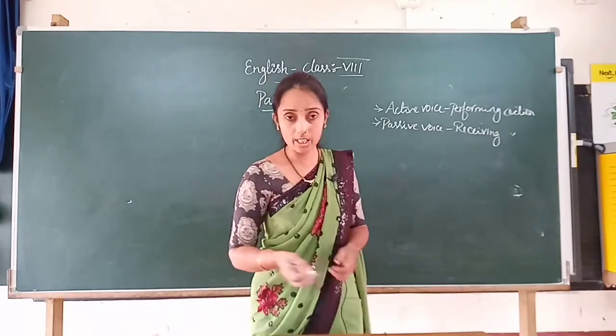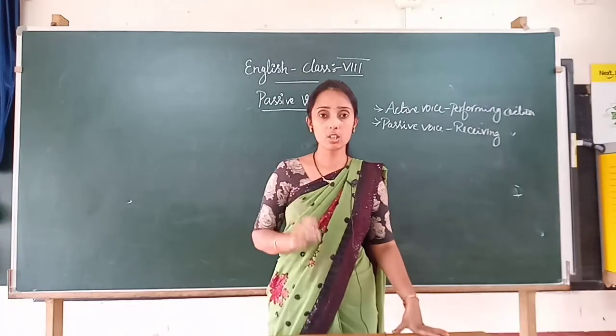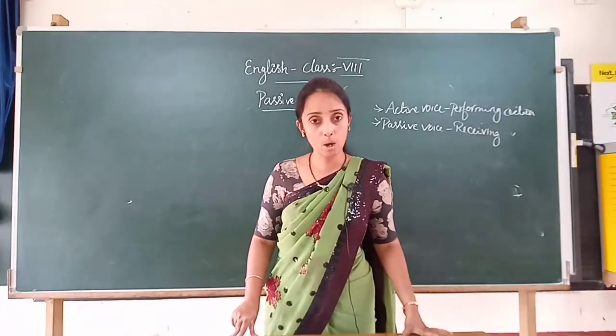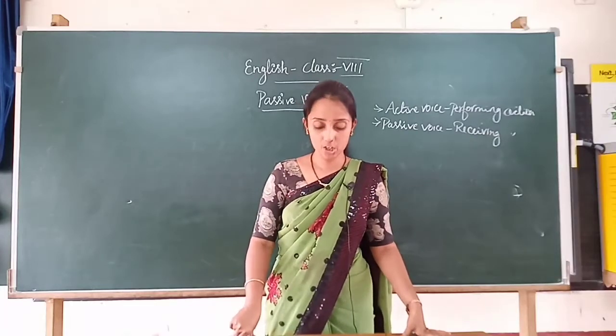Now write down the next clue. First clue you have taken: passive voice emphasizes the person or object receiving the action.